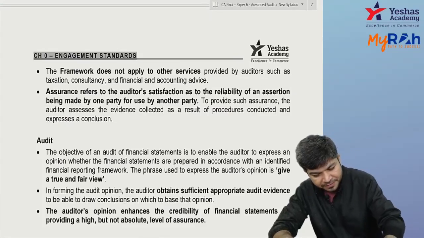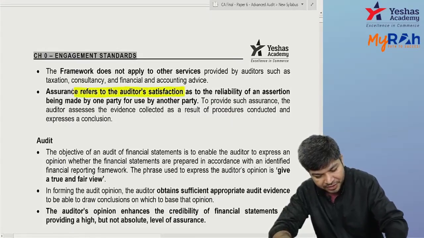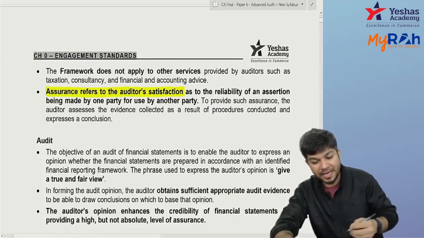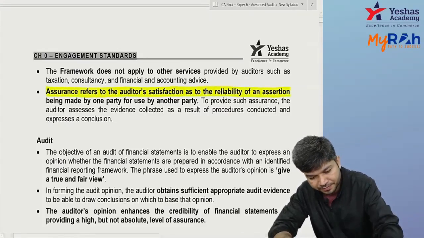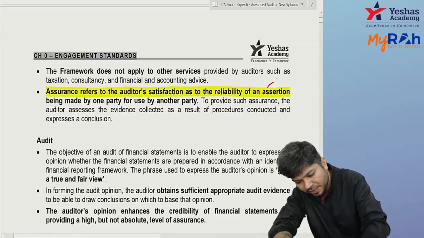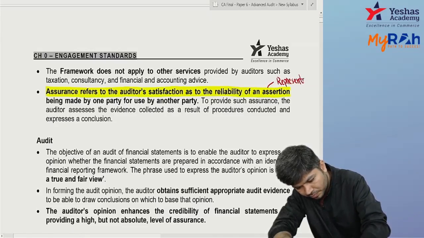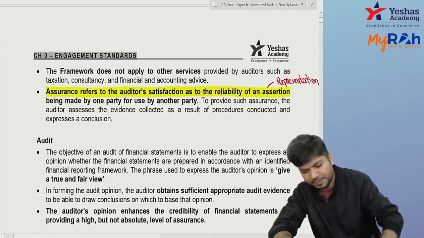See, assurance refers to auditor's satisfaction as to the reliability of assertion. Assertion means representation. What is the meaning of assertion? Representation.